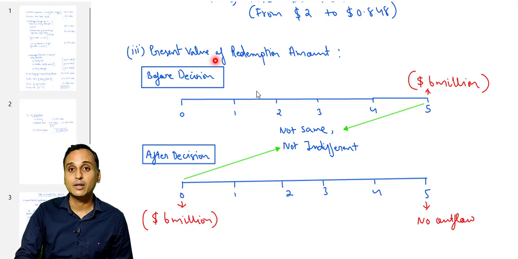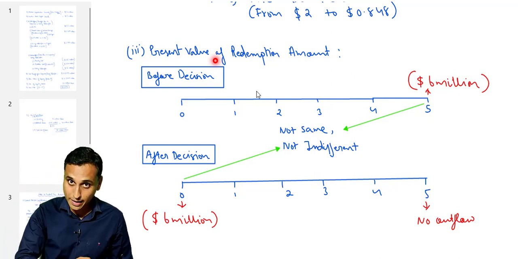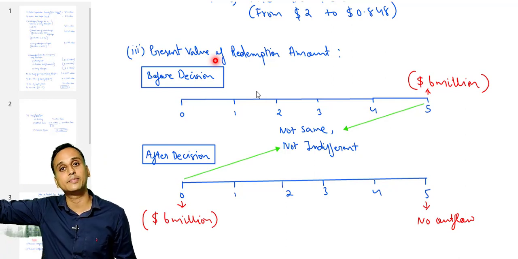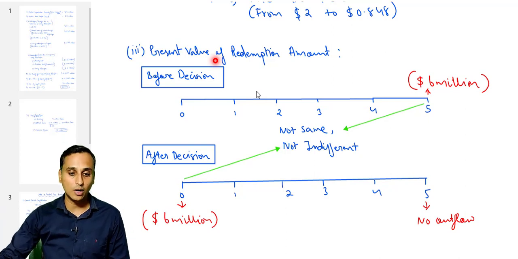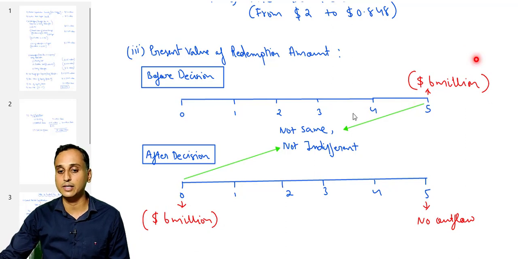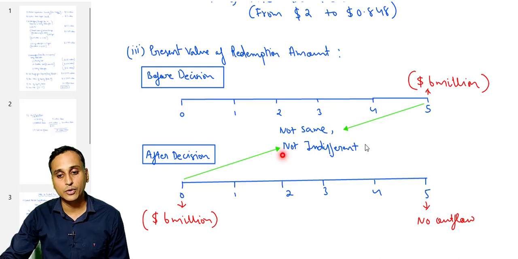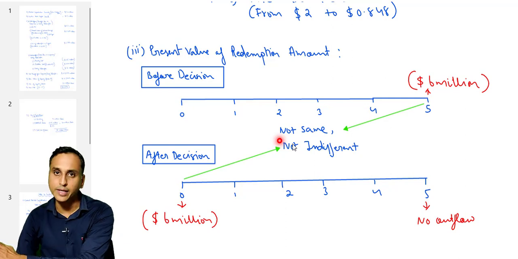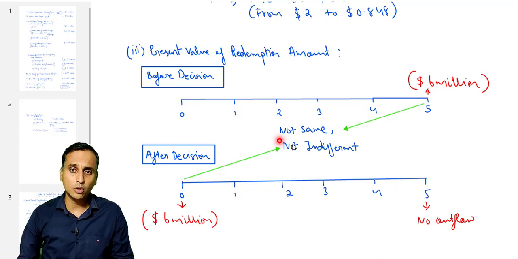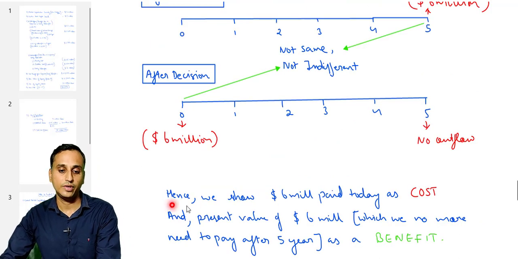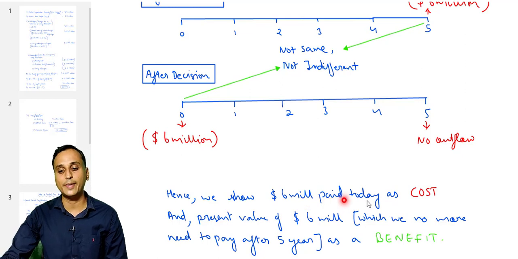What would the company prefer? Would the company prefer to pay $6 million today or the same amount after 5 years? Definitely the company would prefer to pay $6 million after 5 years. So $6 million paid today and $6 million paid after 5 years are not the same. The company will not be indifferent towards this. So $6 million the company was supposed to pay after 5 years, but the same amount the company is also paying today itself. So unfair. That's why we are showing the $6 million paid today as a cost.